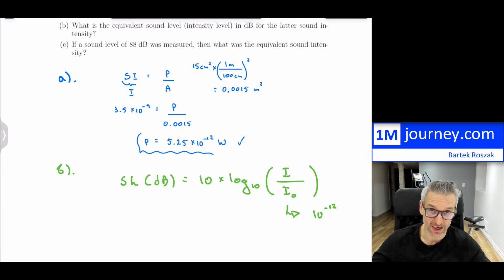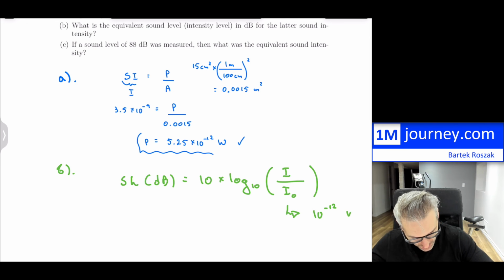And those are healthy eardrums, of course, so this just depends what you have, but this is what we've set as the level. So if I now substitute it in here, this is 3.5 times 10 to the negative 9, and in the denominator 10 to the negative 12.